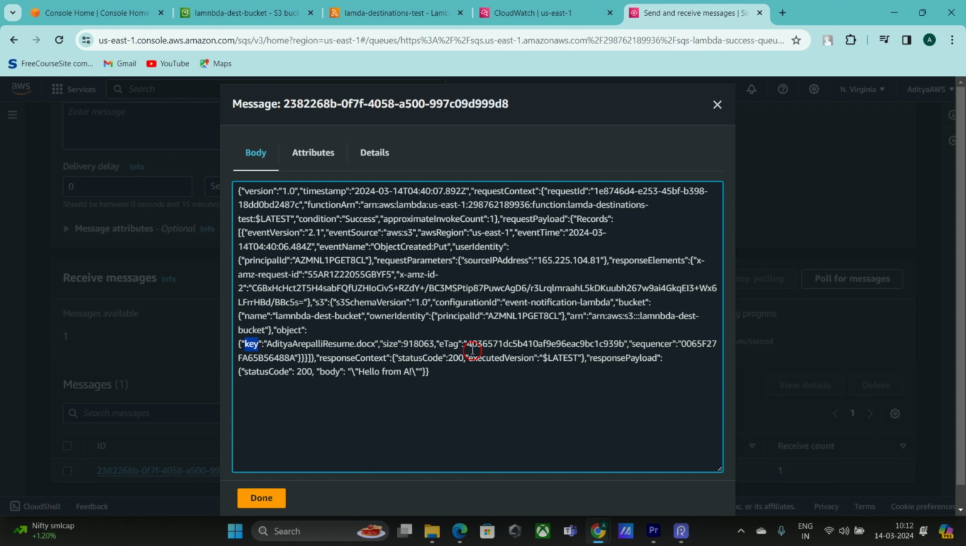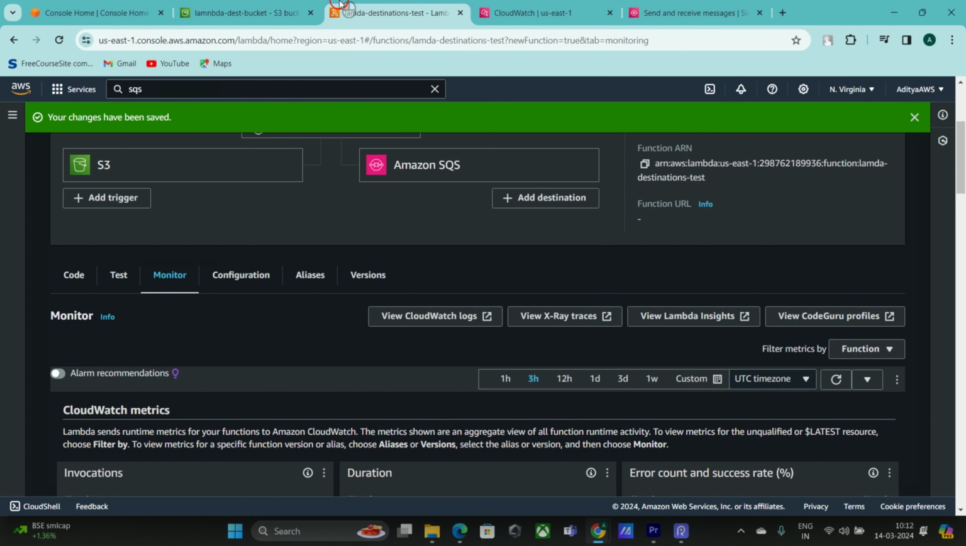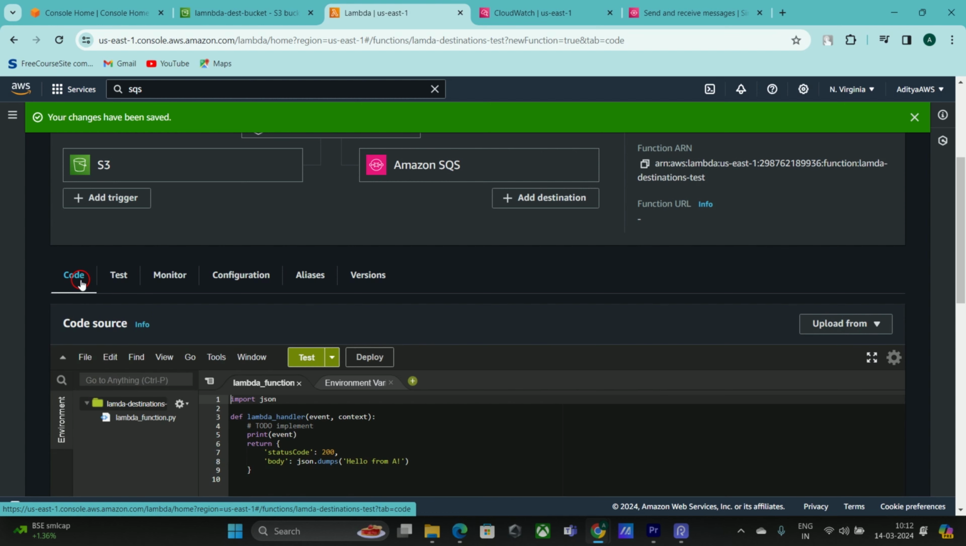So it's working, right? Great. Now we'll check for the failed events also. Success is good, it's working. We'll go for failed. Again, I'm going to Lambda and going to change the code to simulate the failure scenario.